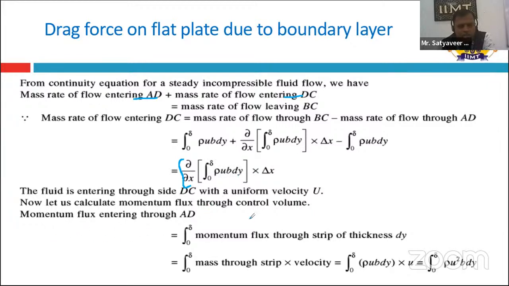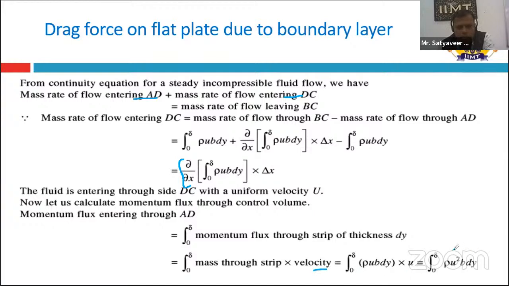Now the momentum flux entering through AD can be calculated as the integral from 0 to delta of the momentum flux per unit strip of thickness dy, which is equal to the mass through the strip times velocity. The mass flow rate we have calculated as rho u b dy, and the velocity is u.